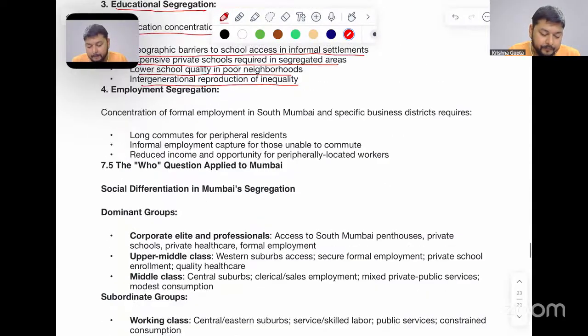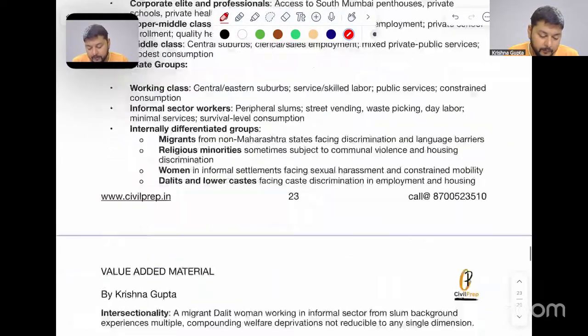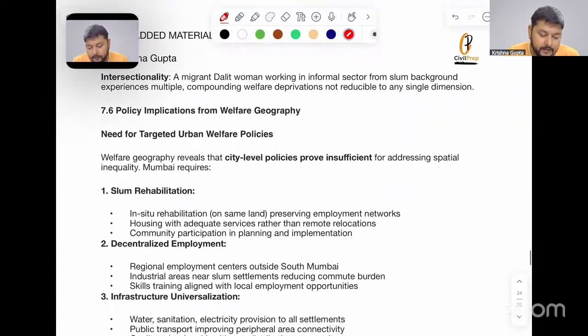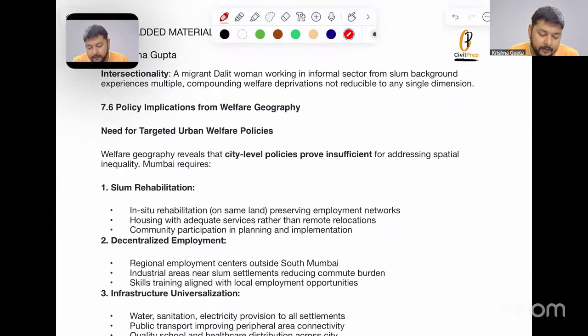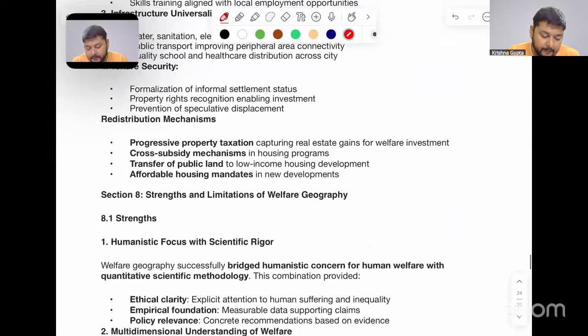Then, employment segregation. Long commutes for peripheral residents. Informal employment captures those unable to commute. Reduced income and opportunity for peripherally located workers are also seen here. So we have the policy which is provided here. Now there is a policy implication for urban welfare. You can go through this part.